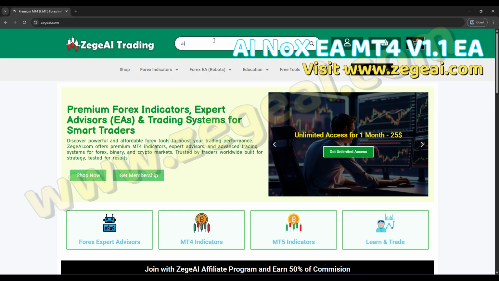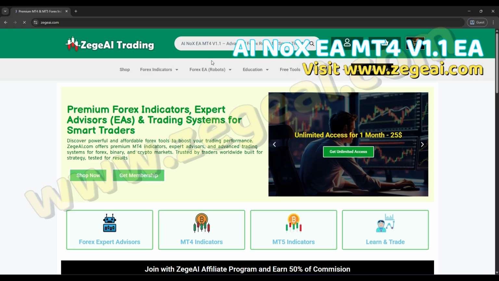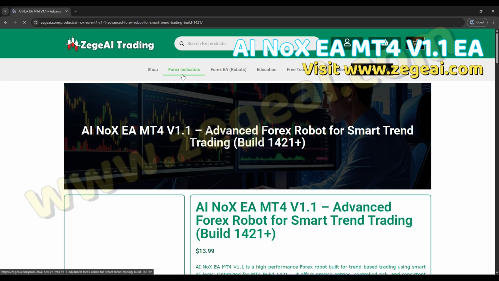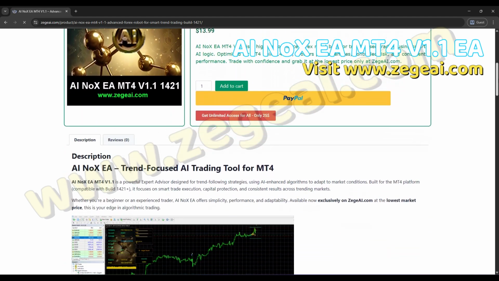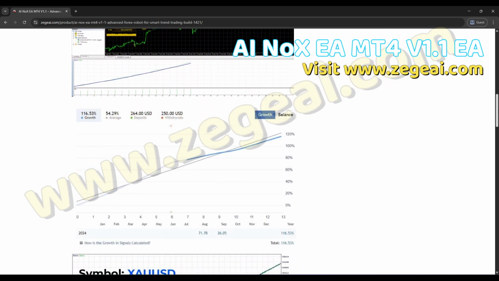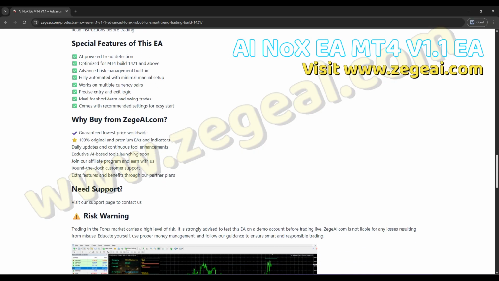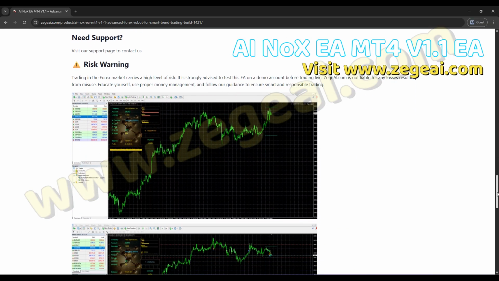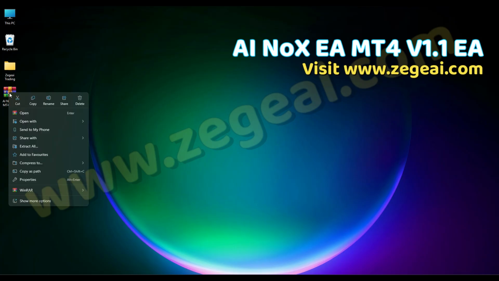Once you're on the site, search for AI NoX MT4 V1.1 in the search bar at the top. After you find it, simply download the zip file to your computer. Next, unzip the file and you'll see the expert files.